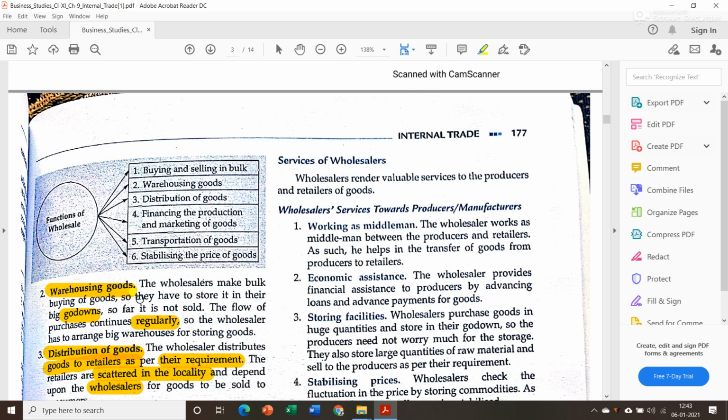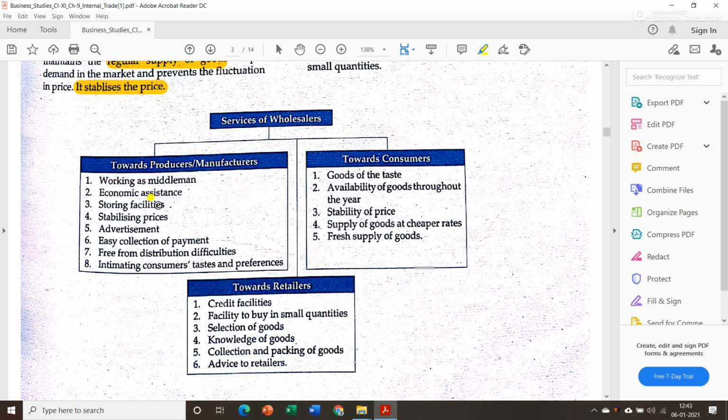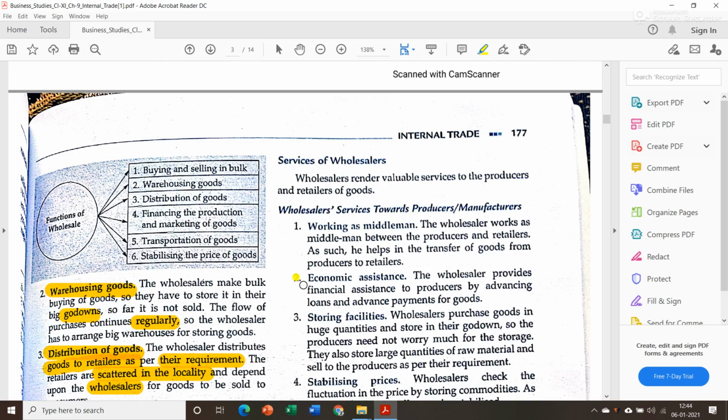Now these were all the functions that are supposed to be done by wholesalers. Now let us see what are the services that a wholesaler provides. Wholesaler services are divided into 3 parts. First part is towards producers or manufacturers, second part is towards their consumers, and the third one is towards their retailers. Now first let us see what are the services that a wholesaler provides towards its producers and manufacturers.